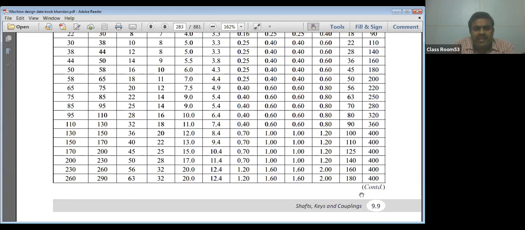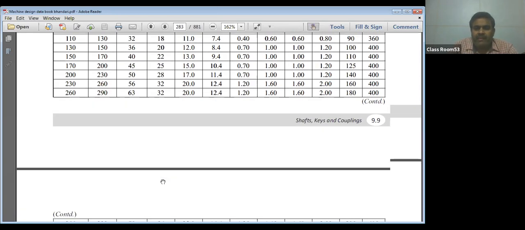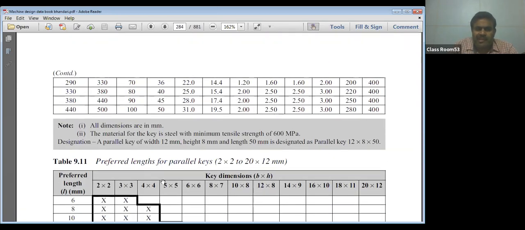Up to 260 millimeter it is given. For a 260 millimeter diameter shaft, the width of the key is 63 and the height, thickness of the key, is 32 mm. So this table is useful sometimes.